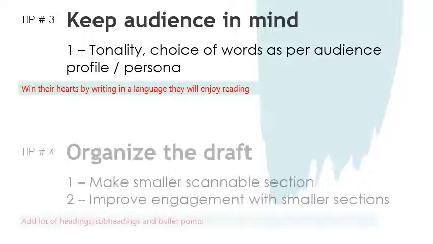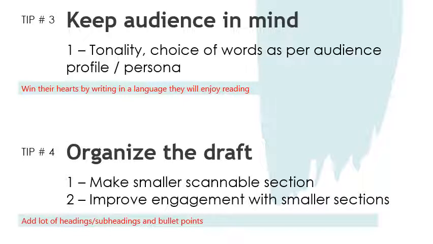The fourth tip is to organize the draft so that you maintain sanity when you are doing the editing work. So what you need to do is, suppose your blog has paragraph after paragraph of text, you need to break it up into smaller sections that the reader can easily scan through. In this day and age of digital content consumption, this is an important point that will improve the engagement by a long way. When you make smaller scannable sections, you will make sure that you improve the engagement with the reader. How you can do that?